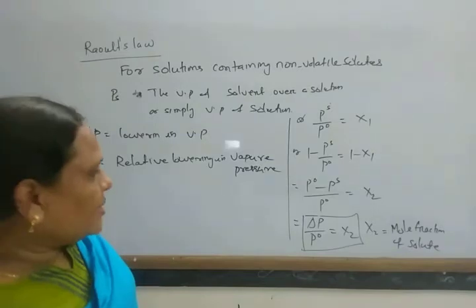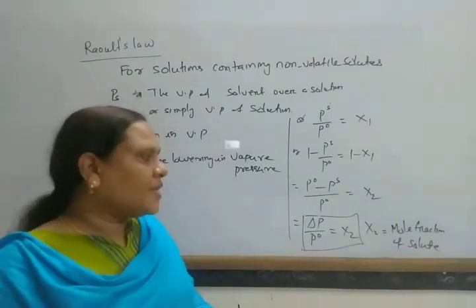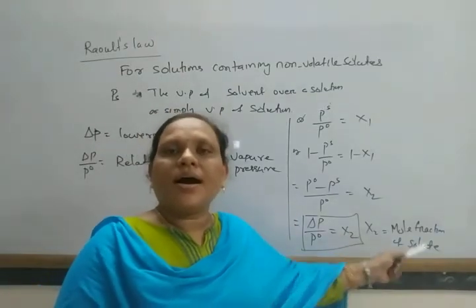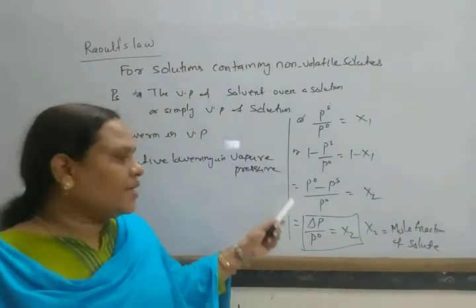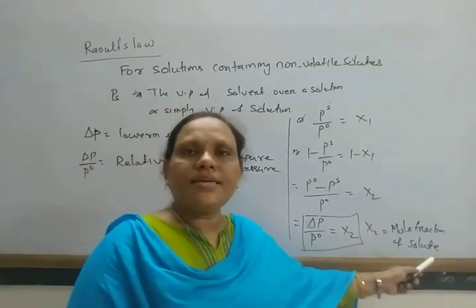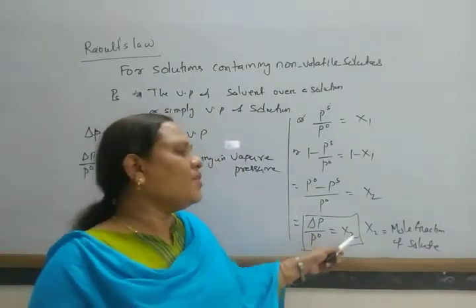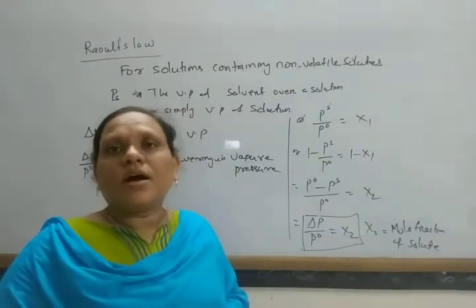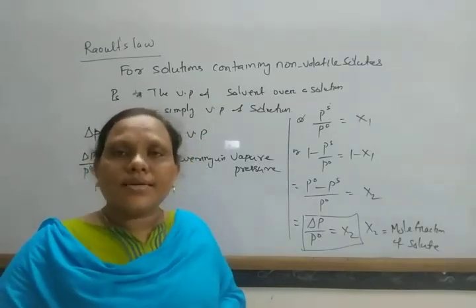So we can define it this way: the relative lowering in vapor pressure of a solution is equal to the mole fraction of the solute at a given temperature. This is Raoult's law for a solution containing non-volatile solutes.